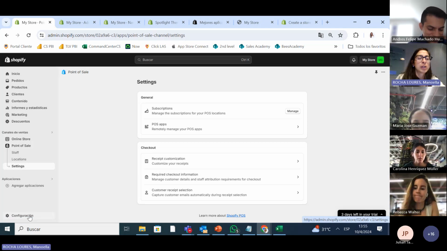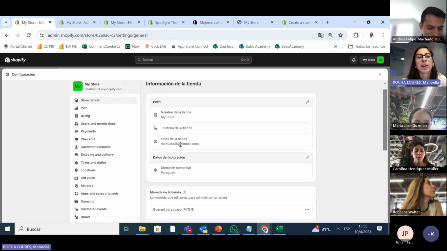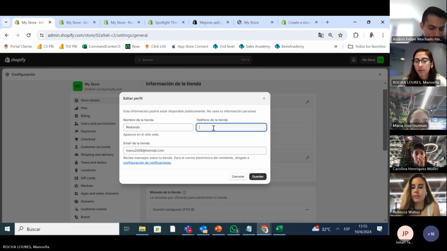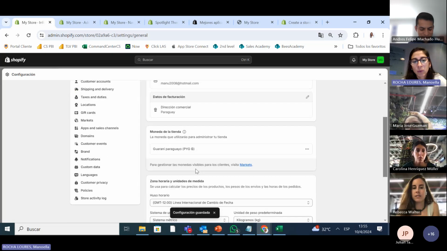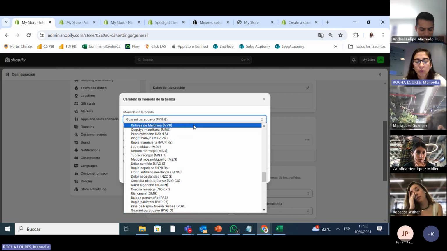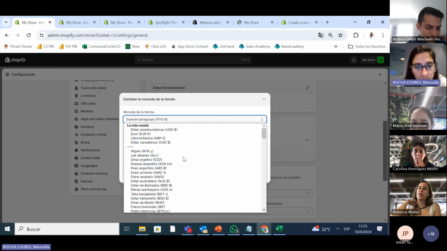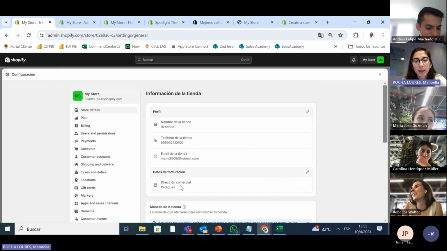To finish the configuration of the web page, you have to go to this part, and it asks you for all the information: the store details, the name of the store, Redondo, the phone number, 595, and the email. And then what currency are you using? We want to change the currency. We're going to use dollar. Let's see. Dollar. We're going to save it.